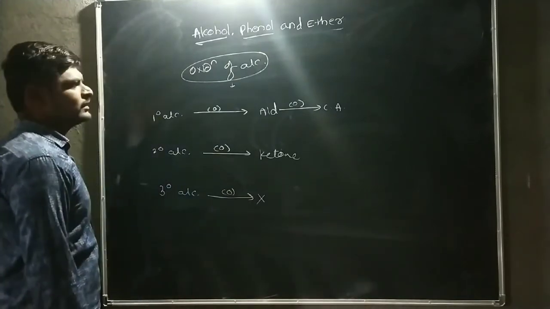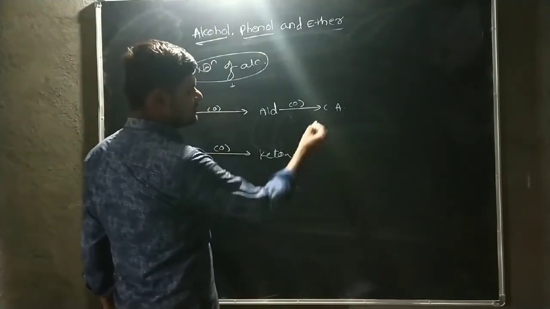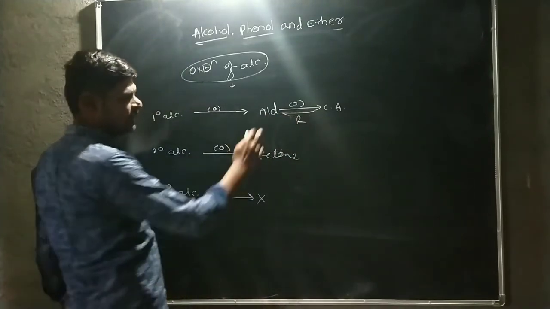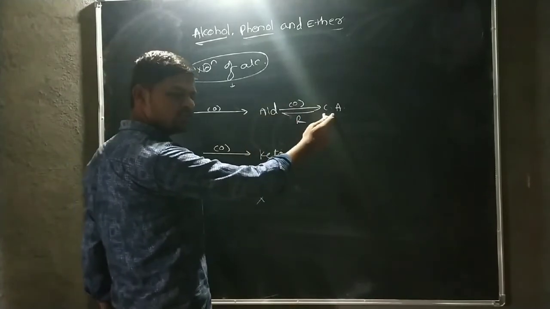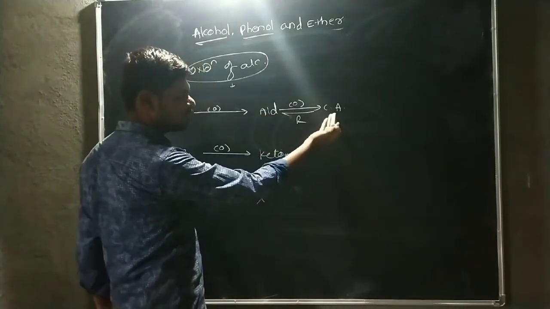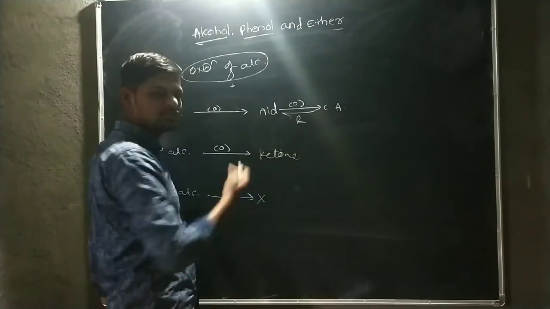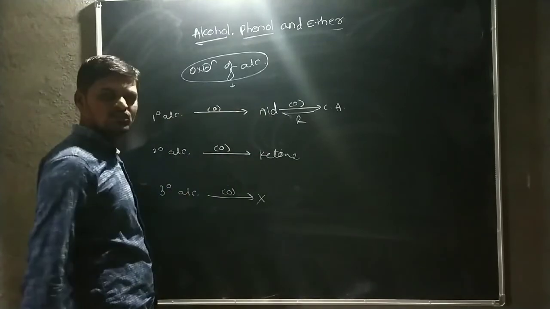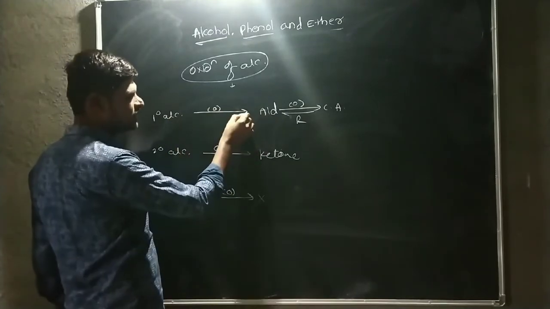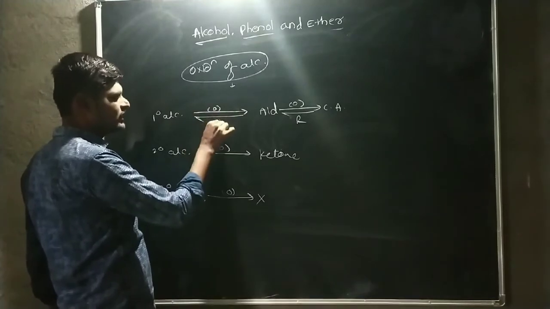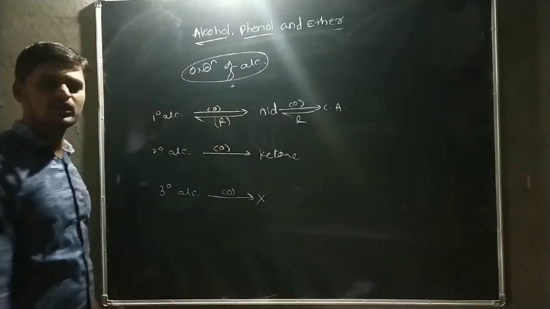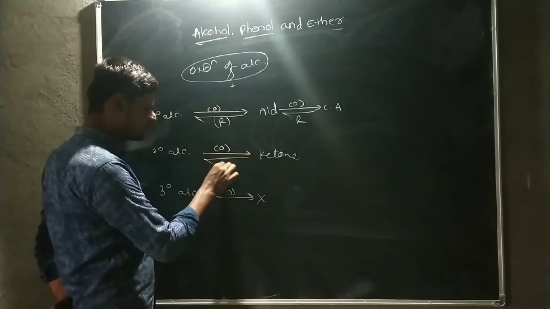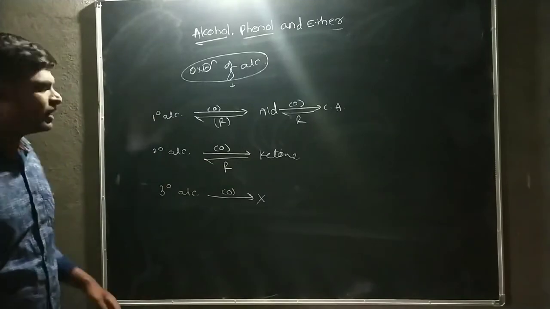Okay, then we know that the carboxylic acid undergoes reduction reaction, there is a formation of aldehyde. It undergoes oxidation, then it forms the carboxylic acid, but when carboxylic acid undergoes the reduction reaction, there is a formation of aldehyde. Similarly, the reversible reaction, the reduction reaction of aldehyde, is shown here. That means aldehyde undergoes reduction reaction, there is a formation of primary alcohol. Similarly, in case of ketone, the ketone undergoes the reduction reaction, there is a formation of secondary alcohol.